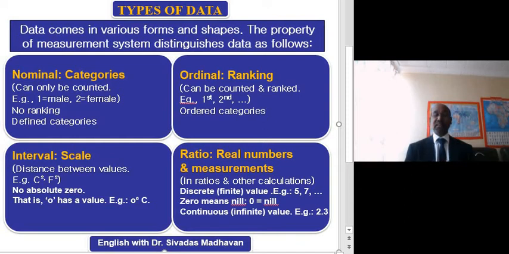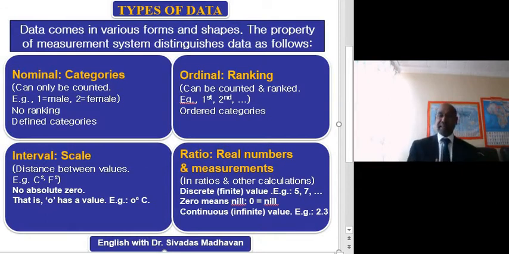Nominal data means the names: name, age, gender, place, etc. But nominal data you cannot rank, you cannot put in order. No natural order. For example, gender, male or female, which is first, which is second, there is nothing like that.